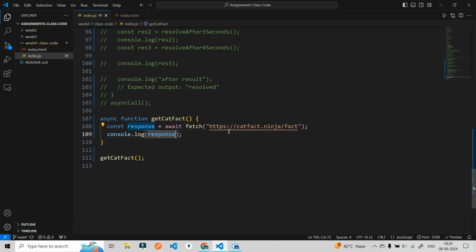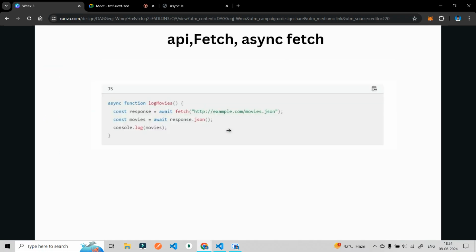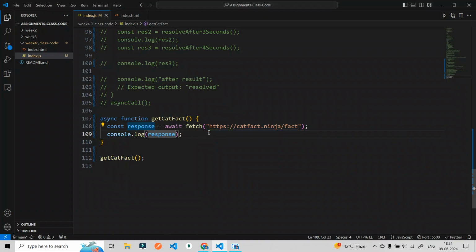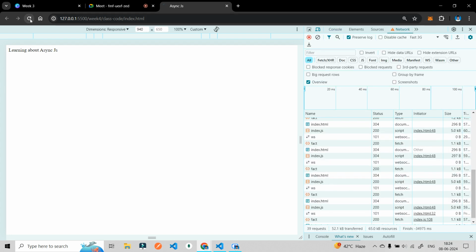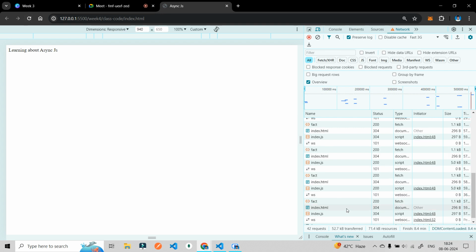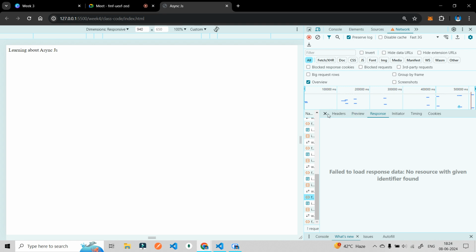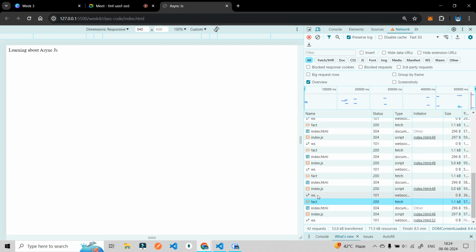So when I was teaching you JSON, I told you that whenever we are on the client side, whenever we are getting the response, I have to convert that response into a JSON object back. This is why we are not able to see the response here. Now if I go back and refresh here, okay, this is a response.